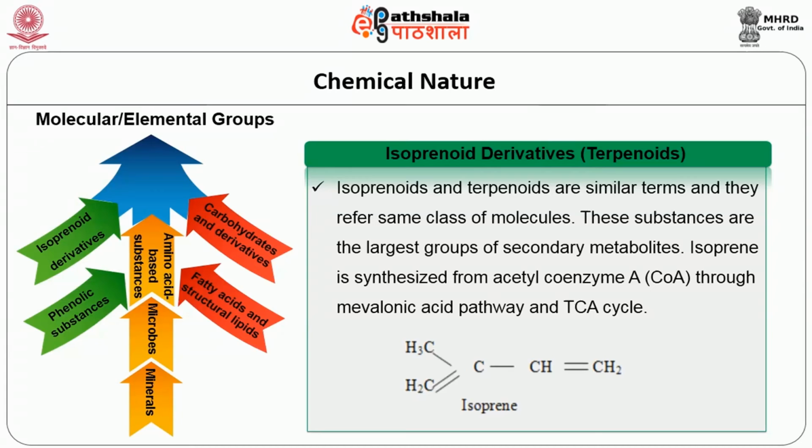This group is referred to as isoprenoid derivatives because the principal building molecule is isoprene. This isoprene is synthesized from acetyl coenzyme A through a mevalonic acid pathway and TCA cycle. Now, look at this structure of isoprene.